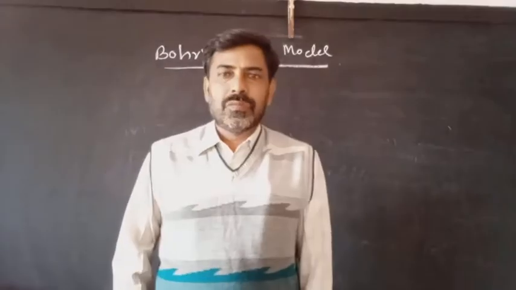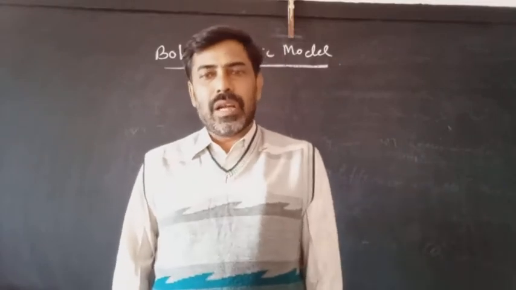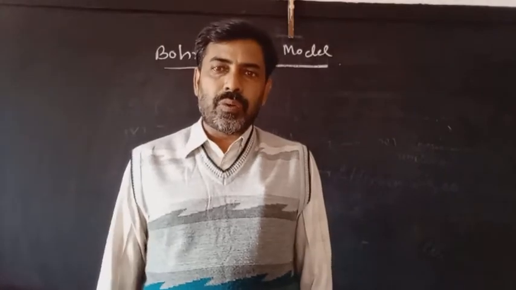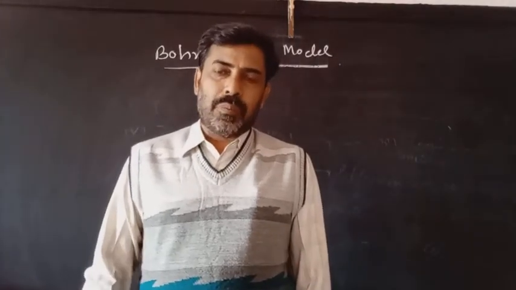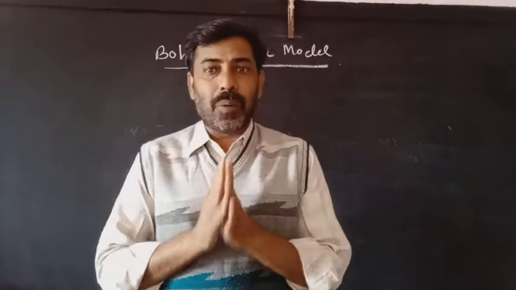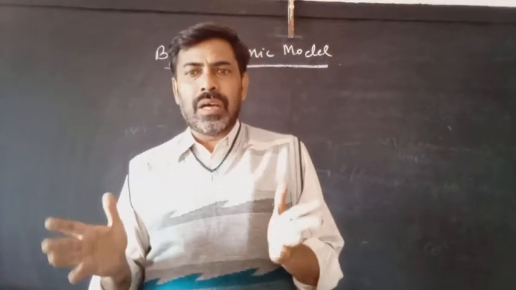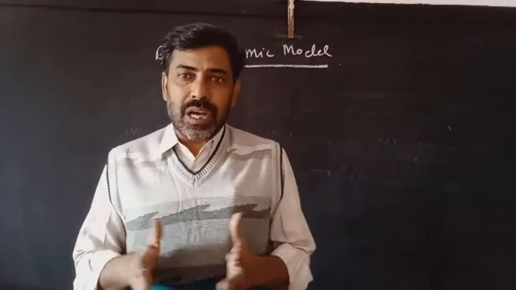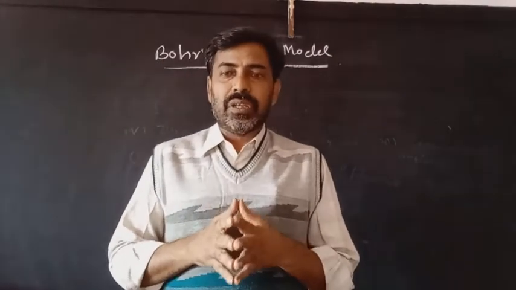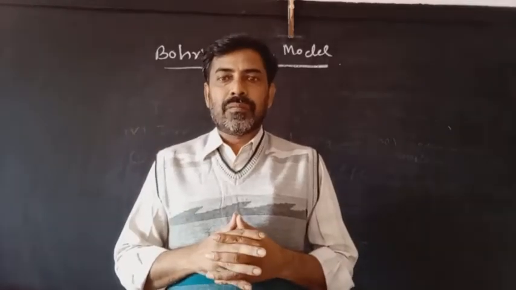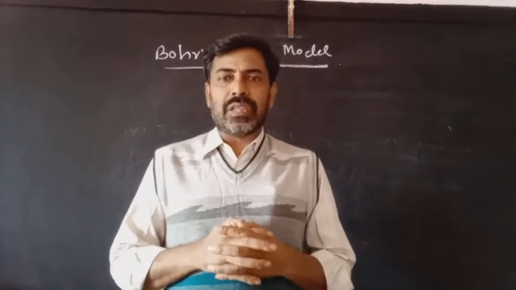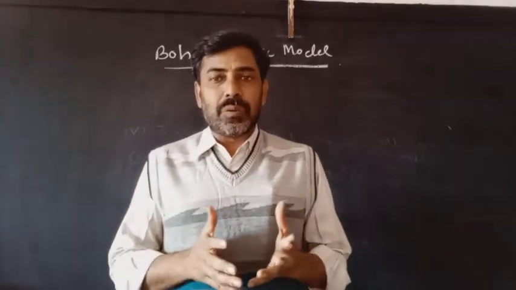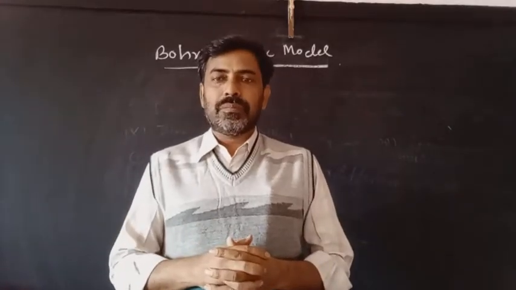Good morning, everyone. In the last video, as well as in the class, we have studied Rutherford's atomic model. And today we are going to discuss Bohr's atomic model. First of all, what are the problems with Rutherford's atomic model? We said that the rotating electrons, which are charged particles moving with accelerated motion, emit radiation. Because of the emission of radiation, the energy of the electron becomes lesser, and finally it collapses into the nucleus and destroys the atom.